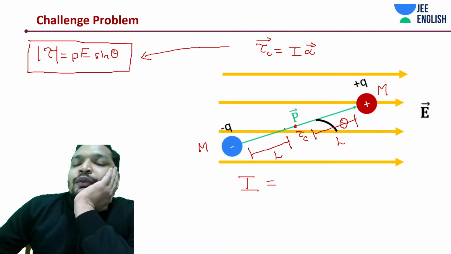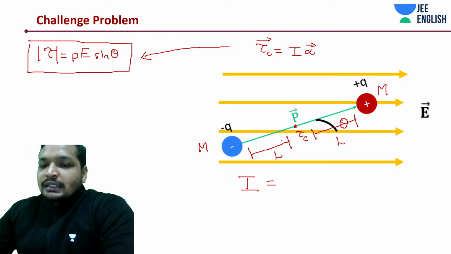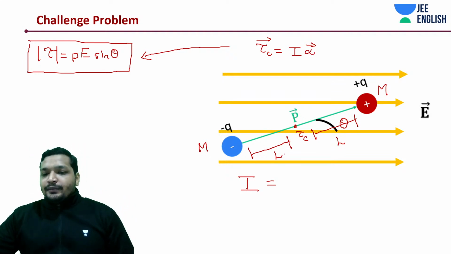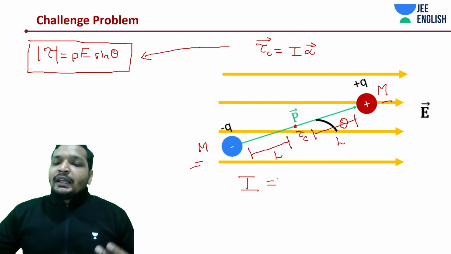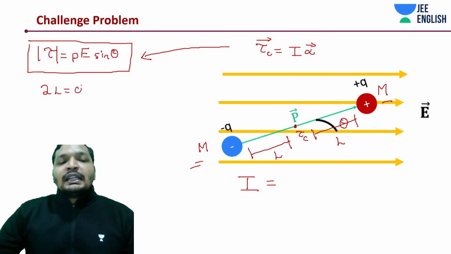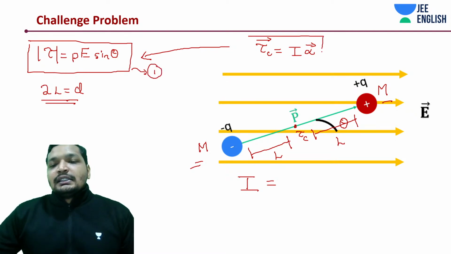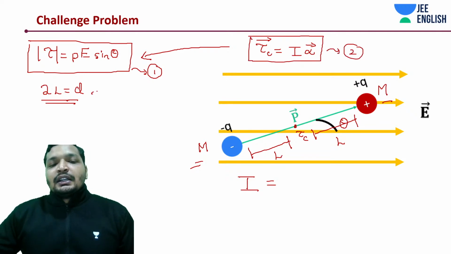Now how do we calculate this moment of inertia? If you remember, it's nothing but mr squared. In this case, it's going to be ml squared, but two ml squares added up. They have the same masses, right? M and M. So it would be ml squared plus ml squared. And 2l is equal to d as per our question.